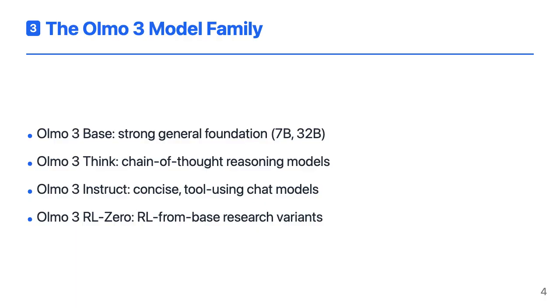The Olmo 3 release is actually a family of models. Olmo 3 Base at 7B and 32B is the foundation, trained to be broadly capable across language, knowledge, math, and code. On top of that, Olmo 3 Think adds explicit chain of thought style reasoning, where the model writes out its thinking before answering. Olmo 3 Instruct is tuned for everyday use, short, direct answers, and strong function calling behavior. Finally, Olmo 3 RL-Zero is a set of models trained with reinforcement learning directly from the base, designed to help researchers study how RL interacts with pre-training data.